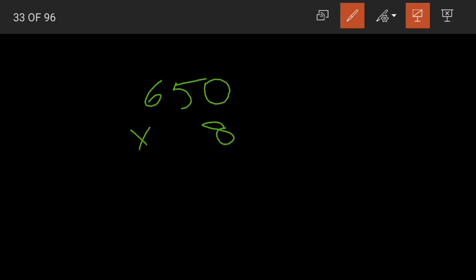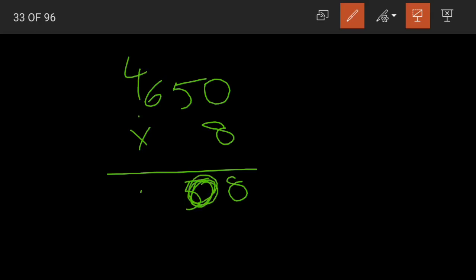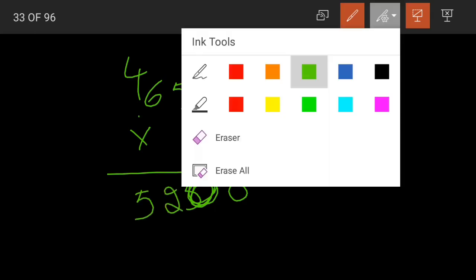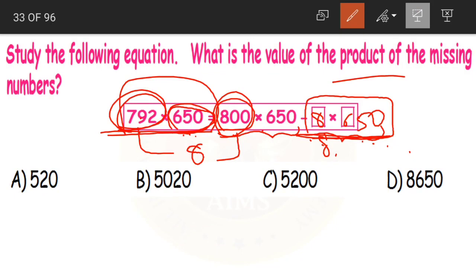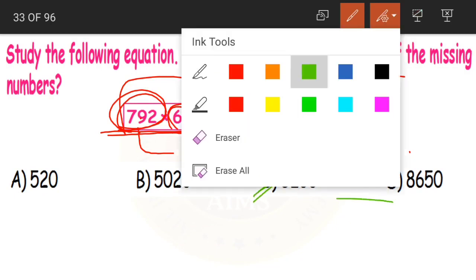650 into 8. 8 zeros are 8. 8 fives are 40. 0 here, 4 carried. 8 sixes are 48 plus 4 becomes 52. I am so sorry children. 650 into 8, right? 8 zeros are 0. 8 fives are 40. 0 here, 4 carried. 8 sixes are 48 plus 4 becomes 52. What is our final answer? 5200. Now let us check the options. Yes, we have it. Option C is our correct answer.